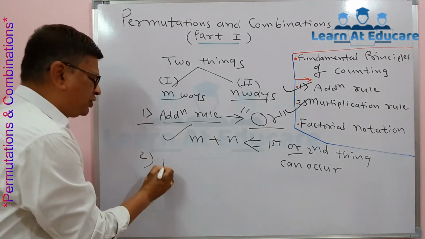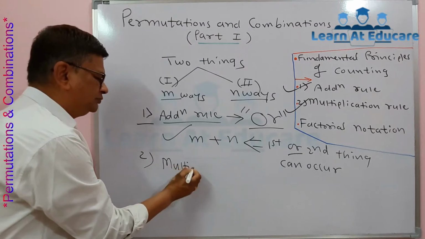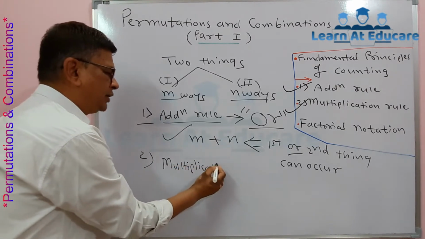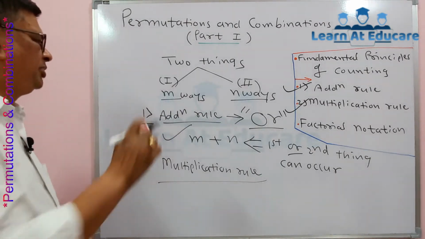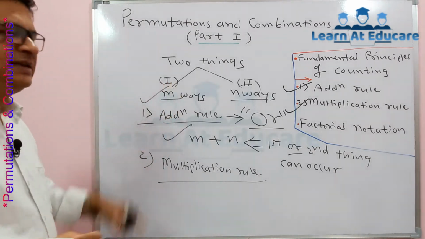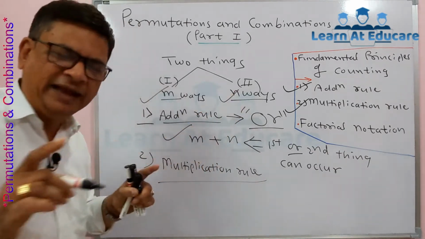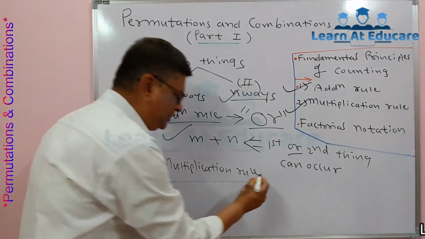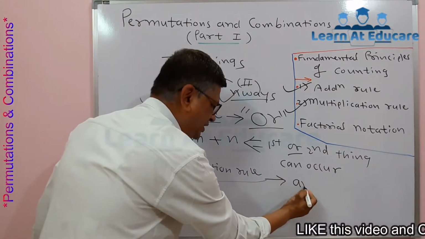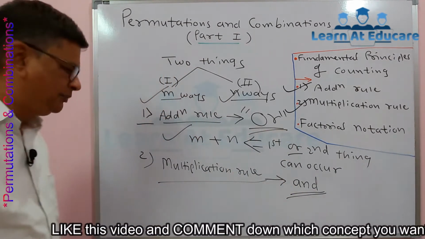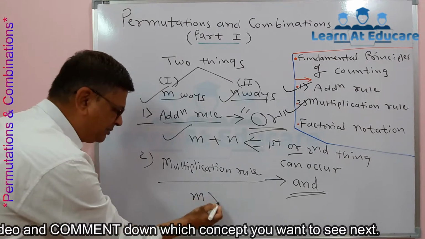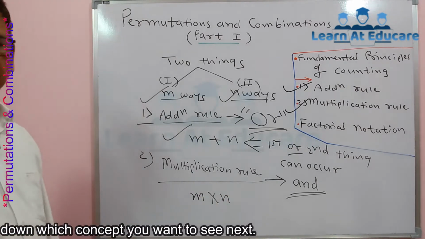Now the second is called the multiplication rule. According to the multiplication rule, if there are two things, the first thing occurs in m ways and the second thing occurs in n ways, as in the previous case, but now it is required in how many ways the first and second thing occur, that is, and. For that, it is the multiplication m into n.